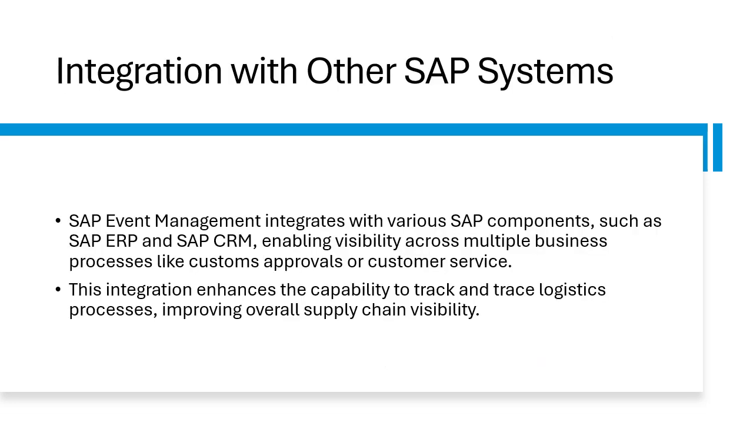Next is the integration with other SAP systems. So SAP Event Management integrates with other SAP systems such as SAP Global Trade Services and Extended Warehouse Management to track customs approvals, warehouse movements, and other logistical operations. This interaction enables a unified system for managing end-to-end supply chain operations.